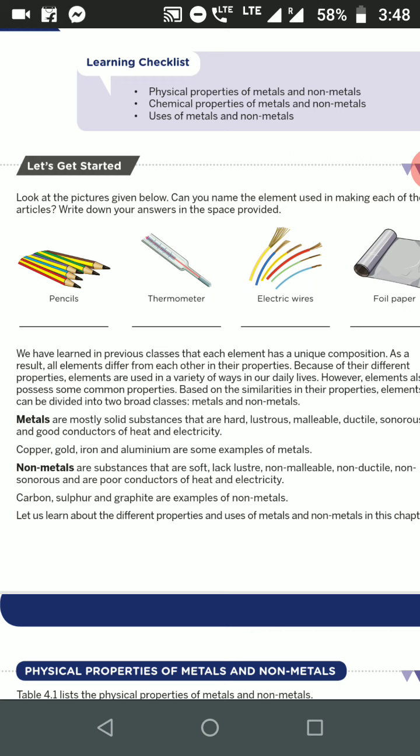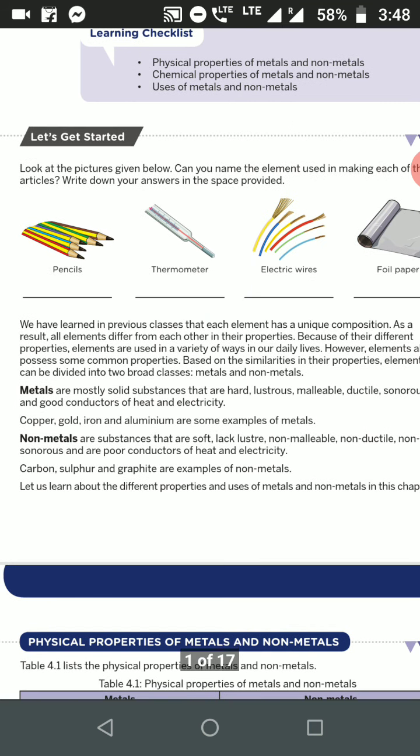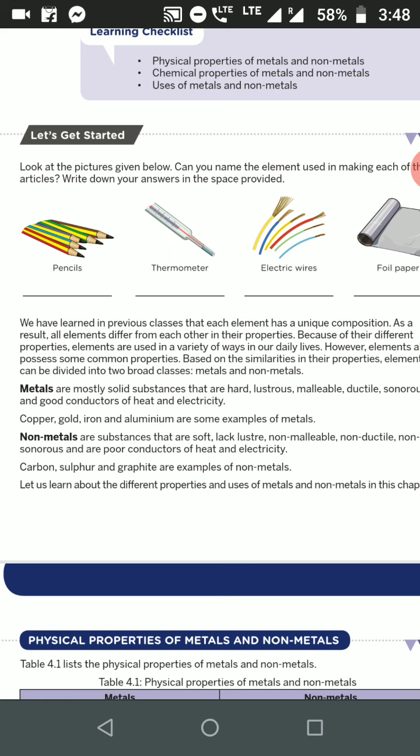But all elements also possess some common properties. Based on the similarity in their properties, we can divide the elements into two groups, that is metals and non-metals. So now the question arises, what are metals? Okay, can you give some examples of metals? Metals like iron, copper, aluminium, which you frequently come across in your daily life.